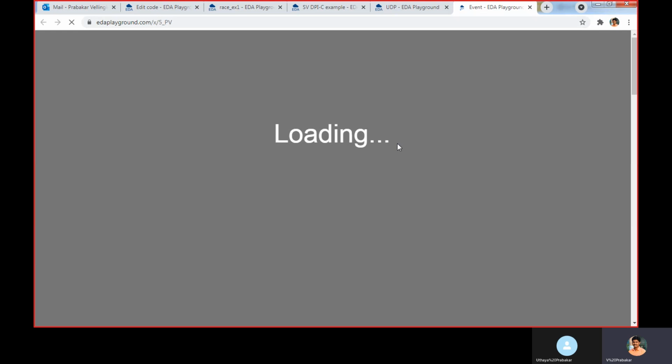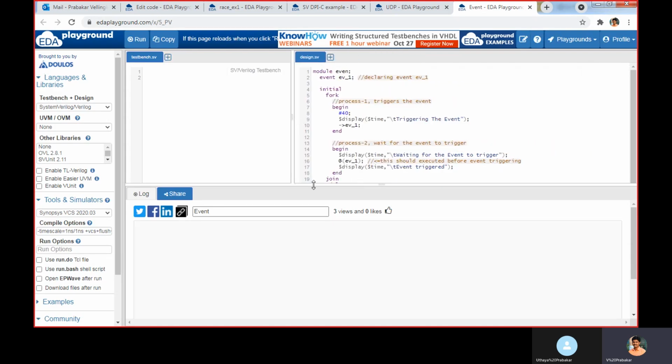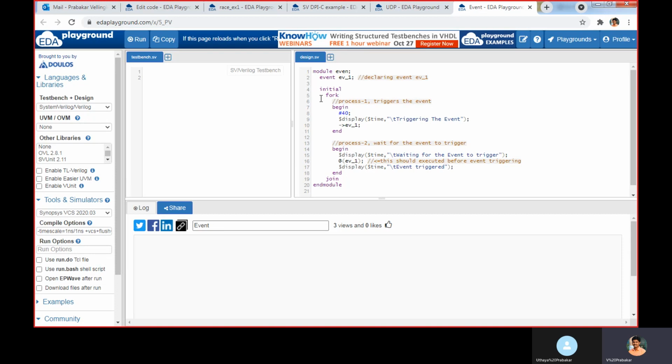This event is used for timing control. It is used to synchronize two processes. Like here in this example, within this initial block, we are using fork and join. That means the following processes are going to happen at the same time. Assume that this is process 1, and this is process 2. Both are going to run at the same time because we are putting those inside the fork and join.